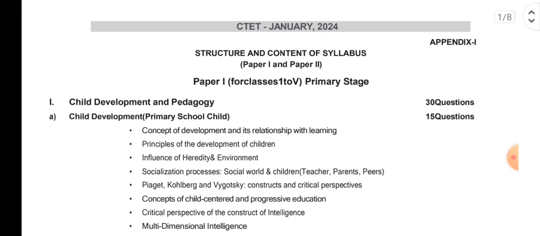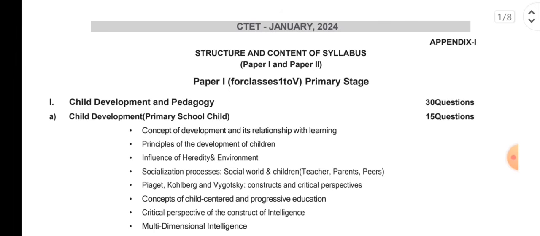So let me tell you friends today that MTET is for Meghalaya, that is Meghalaya Teachers Eligibility Test, right? So if you want to work under the government of Meghalaya, you have to crack the MTET examination. But similarly, if you want to work in KVS schools, army schools, or JNV schools, that is central schools, right? So what you have to do is pass your CTET examination. Now you might be wondering what the full form of CTET is. The full form of CTET is Central Teachers Eligibility Test, right?